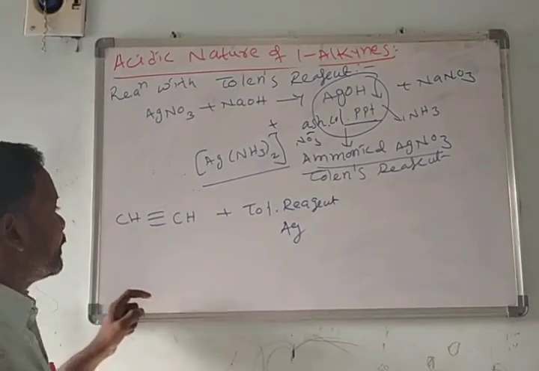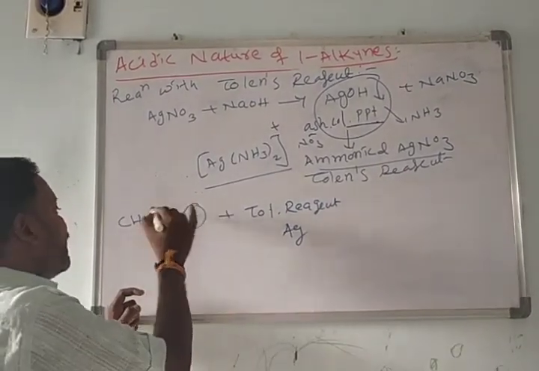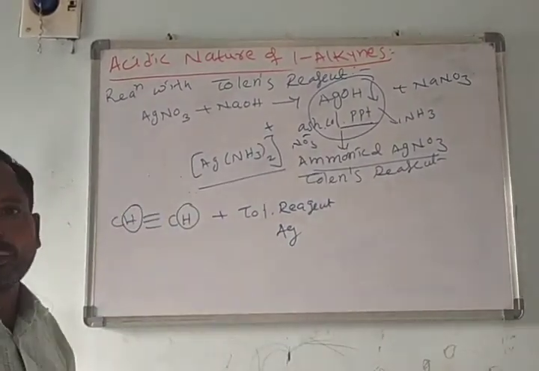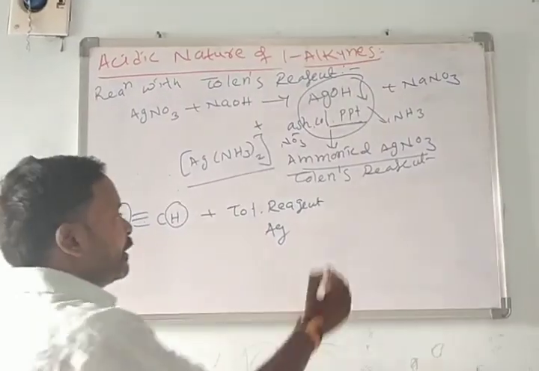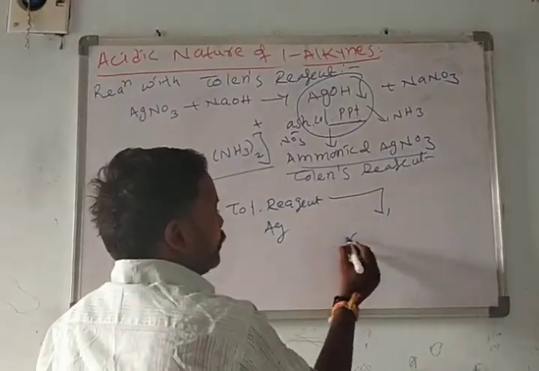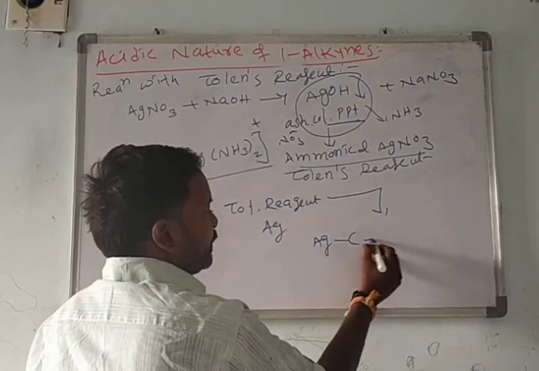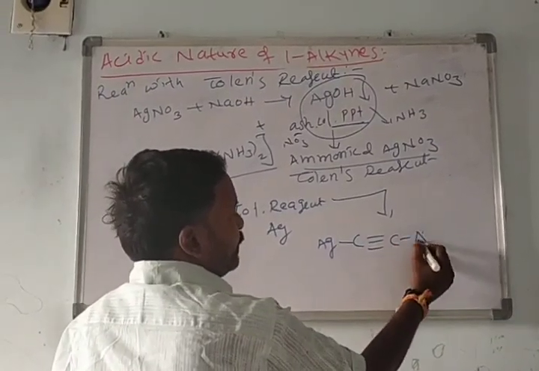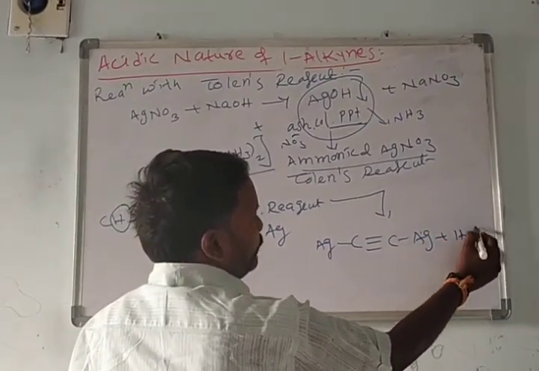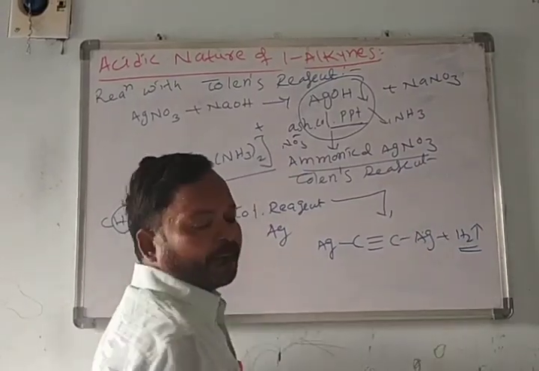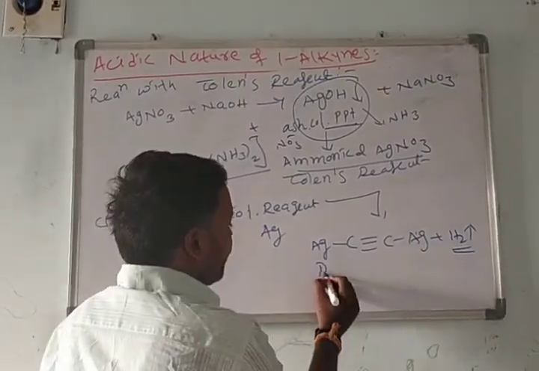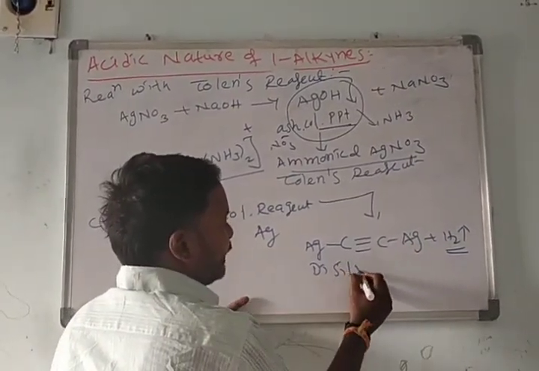This silver is a metal. The hydrogens are replaced with two silver metal atoms, forming this molecule with the liberation of hydrogen gas. This we call disilver acetylide.